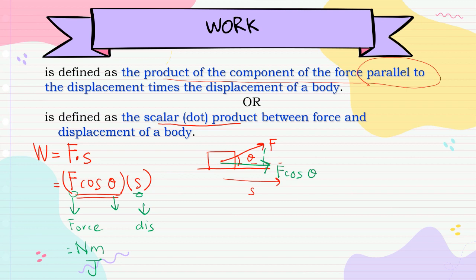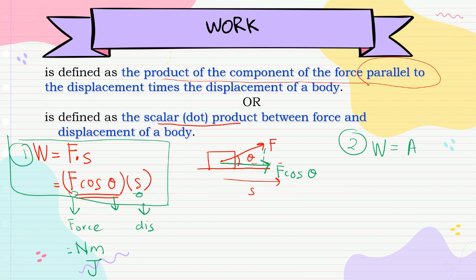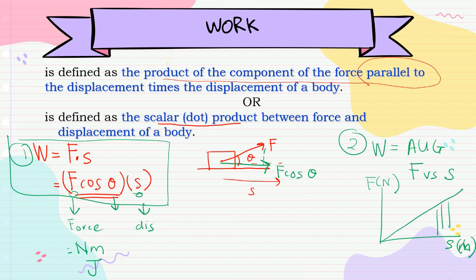Other than this formula, which is the first method to determine work done, the second method is to use the area under the graph of F against displacement. If we have a graph of F in Newton against S in meter, where S is displacement, the area under the graph is equal to work done. AUG is area under graph.